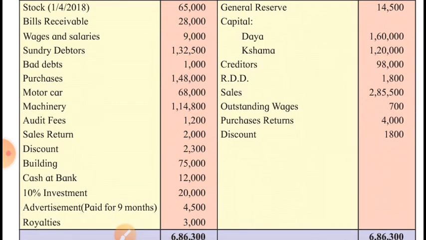Indirect expenses are debited to profit and loss account, and losses. Indirect expenses are of three types: selling and distribution expenses, office and administration expenses, financial expenses, and losses during the year. They are debited to profit and loss account.